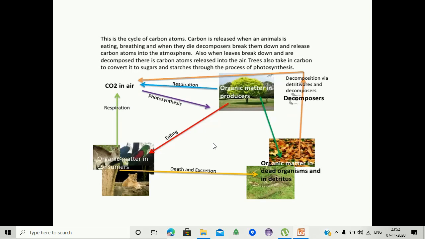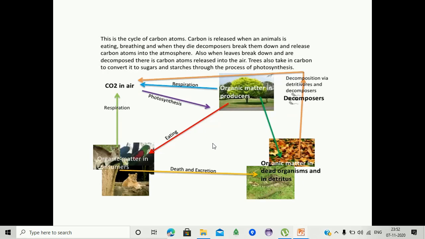Animals, due to the process of respiration, and plants, due to the process of photosynthesis, are consuming carbon dioxide. Whenever the animals die, it leads to decomposition.